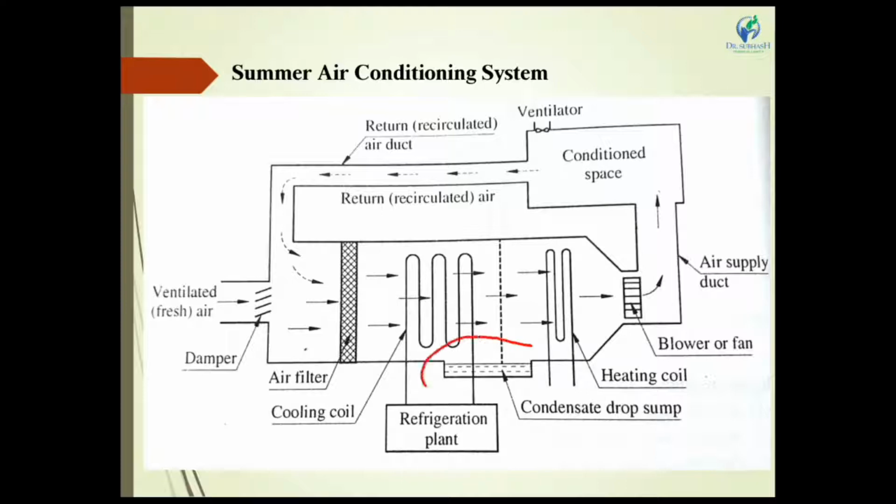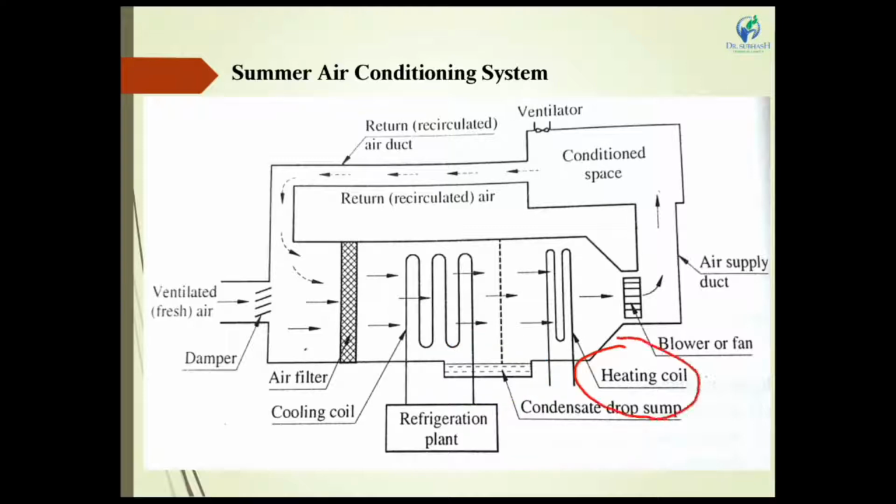Here is the basin for collecting water from the dehumidification process at the cooling coil. It absorbs all the vapor from the conditioning space, and the vapor condenses from vapor form into liquid water form. This water is rejected by the air conditioning system as condensate out of the drain sump.